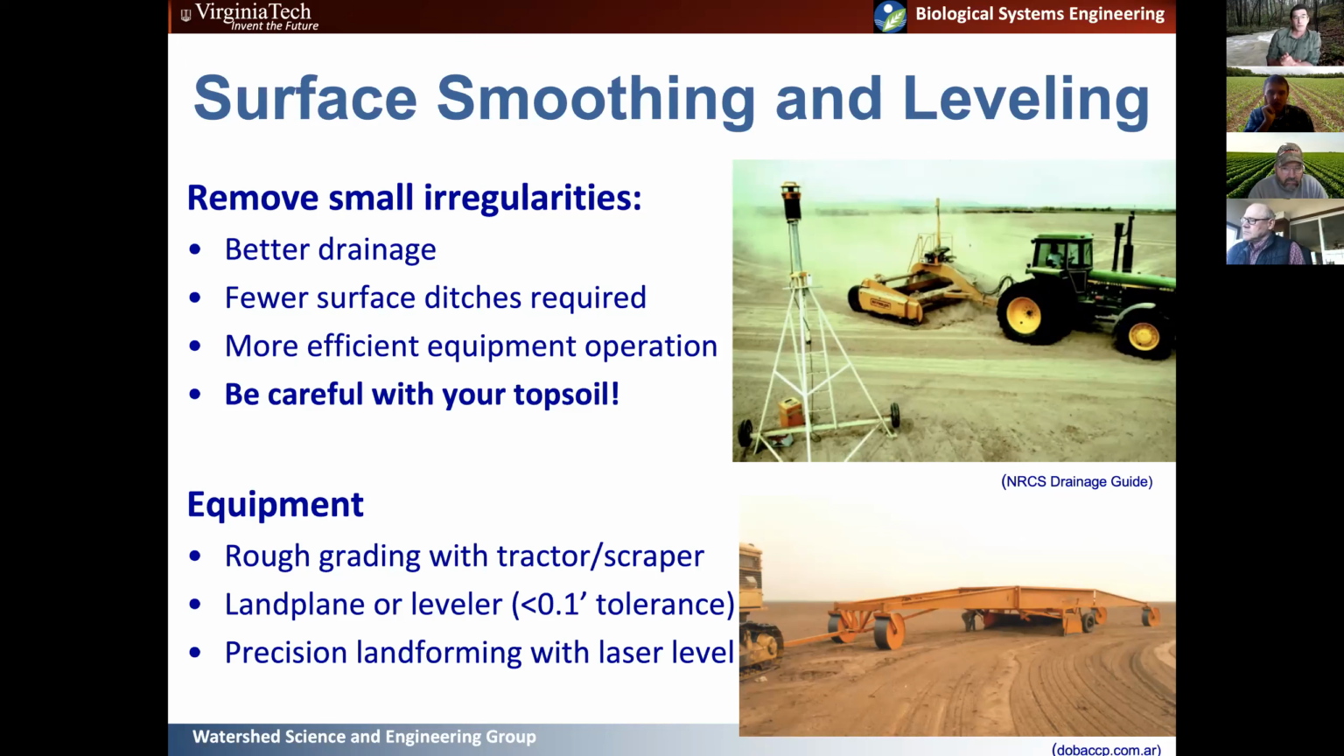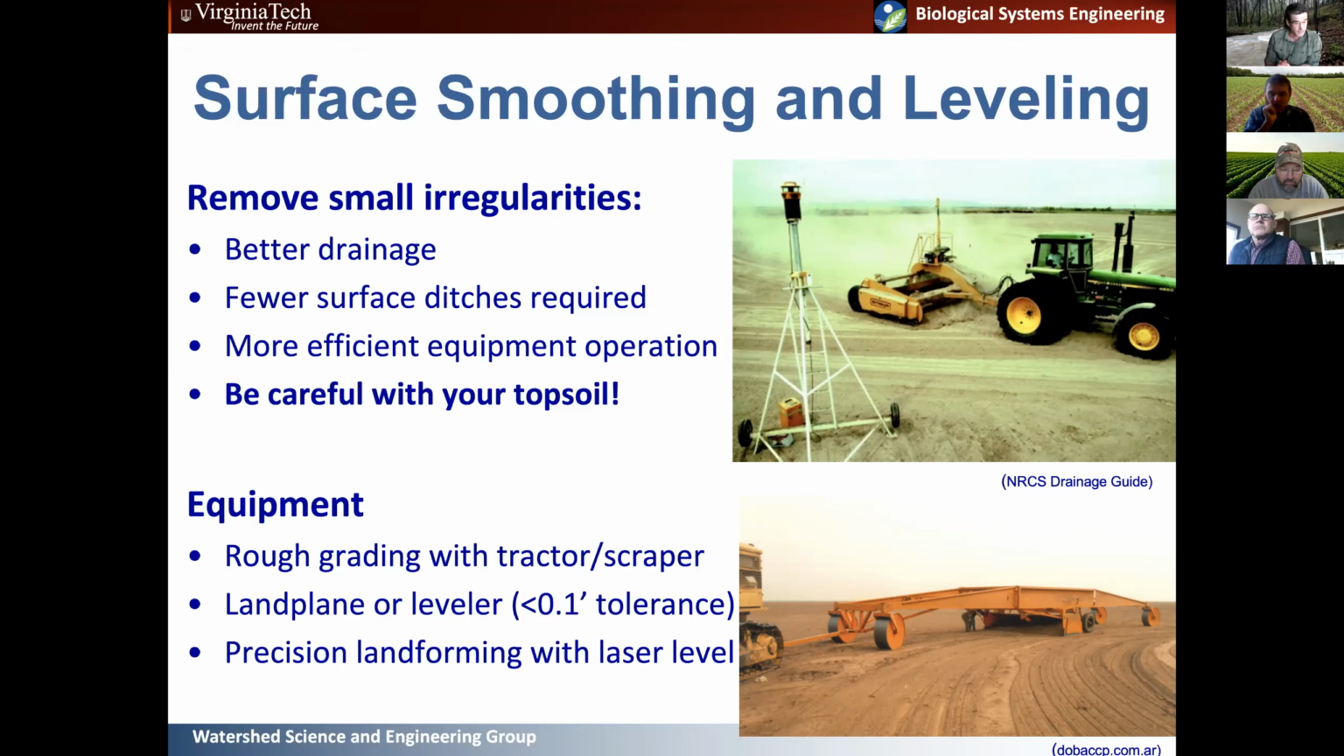The nice thing about surface smoothing alone is that it requires fewer surface ditches to drain the runoff from that field. If you can get a nice grade to your ditch, you can have fewer grades across that field, which increases the tillable or farmable acreage. You can also have more efficient equipment operation, since a level field is obviously easier to run equipment on. And it can be done, in some situations, with pretty simple equipment. You can just do rough grading with your tractor and scraper to fix small irregularities.